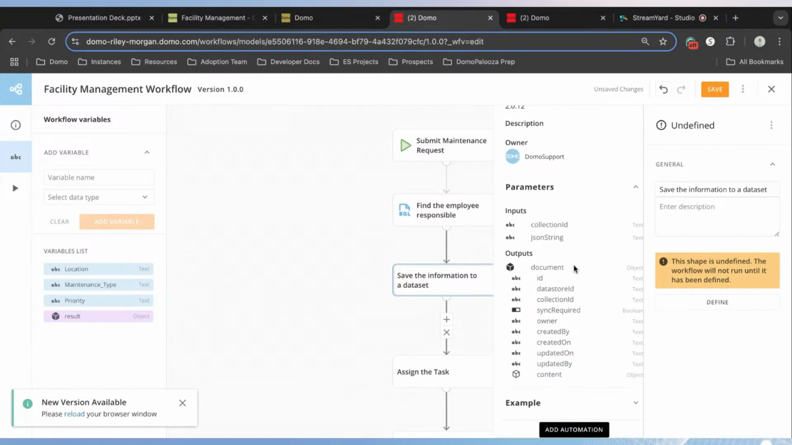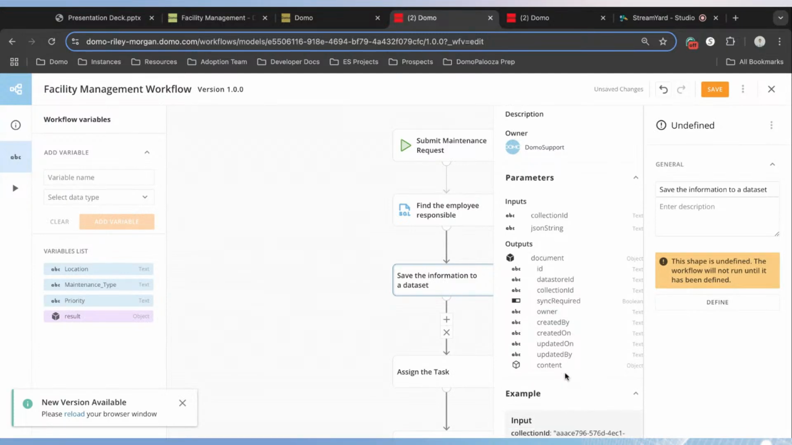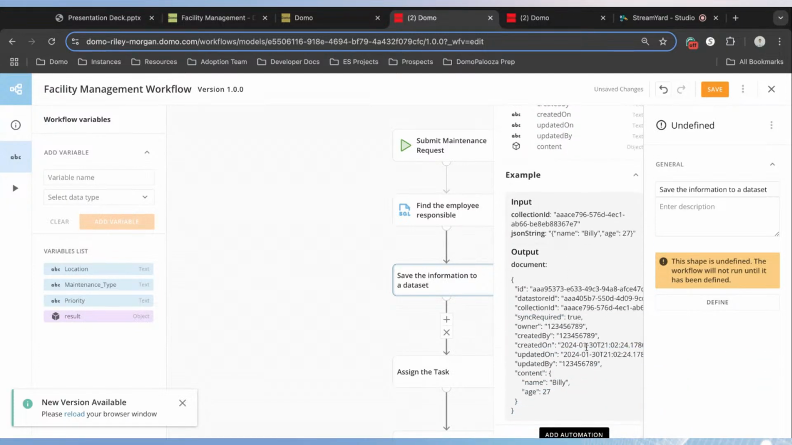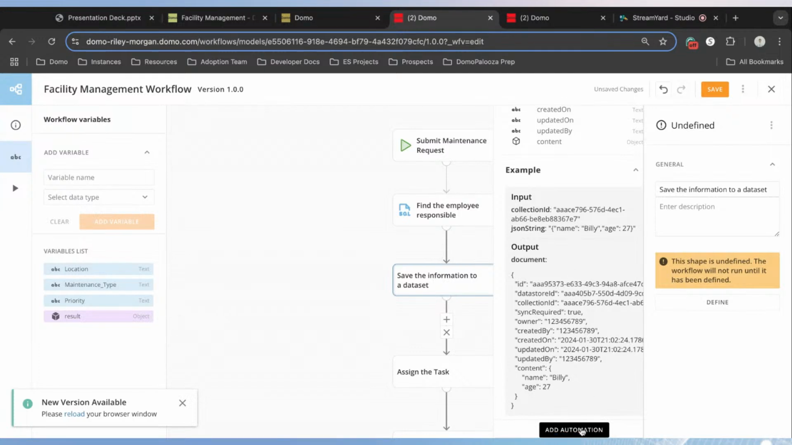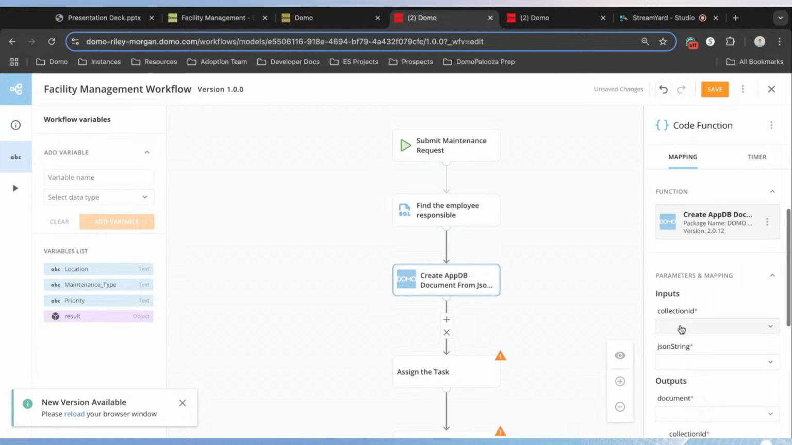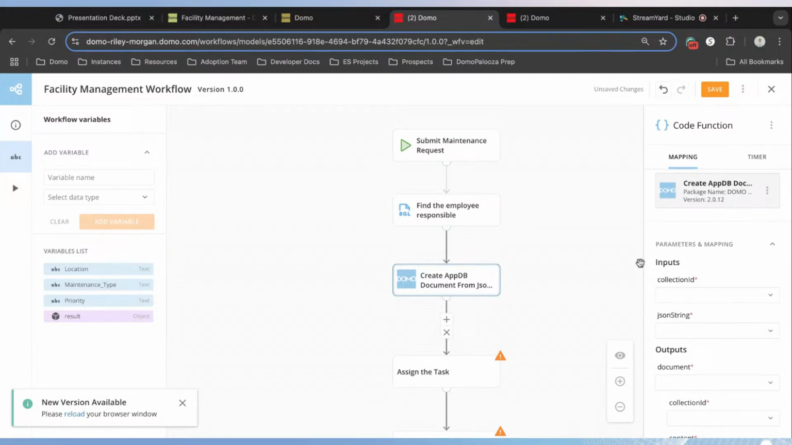Here, it'll let you know what the inputs required for the function are and what outputs you should expect. And then if you wanted an example of how it's used, you can see that. But what we're going to do is click this Add Automation. And now in our configuration tab off to the right, we can start to fill out the necessary information to use this function.